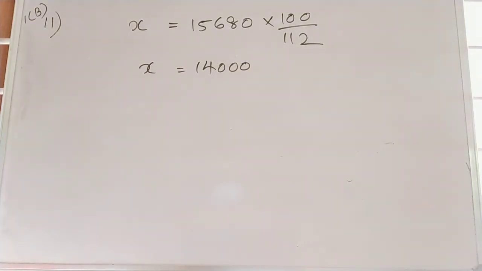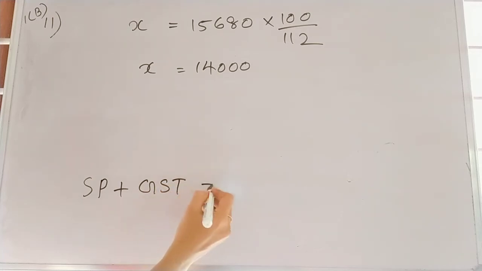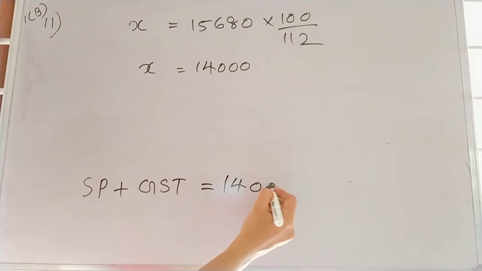Here also it is the same as the previous case. We can write: the new price is 14,000 minus Y and GST is 12% of 14,000 minus Y. The sum of these two, the selling price plus GST, will be the new marked price, that we got as 14,000. In the previous case, what we have done?